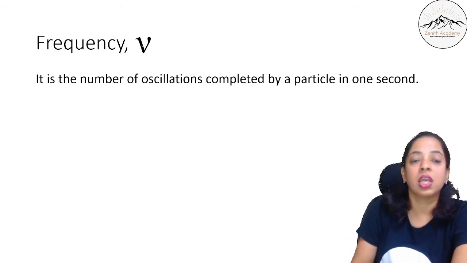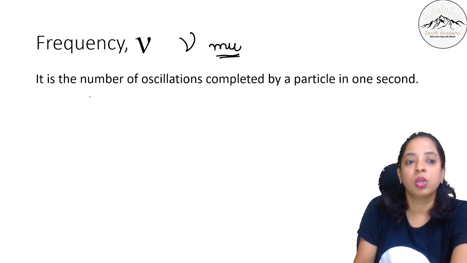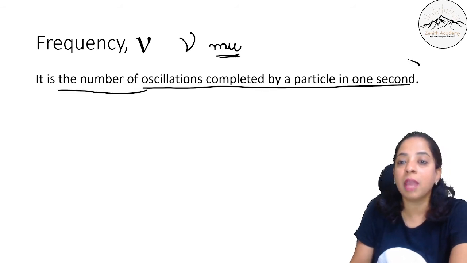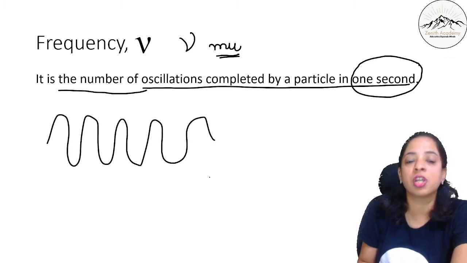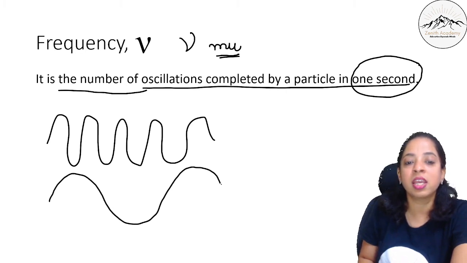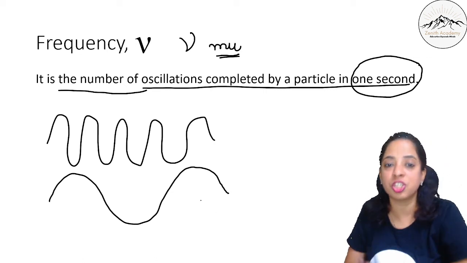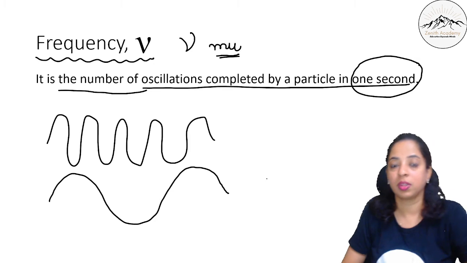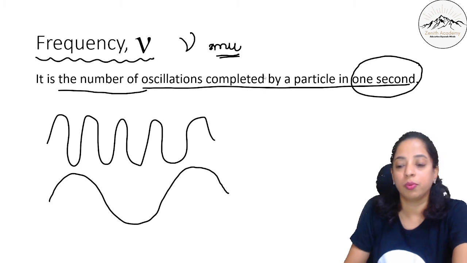Now what is frequency? This is not V, this is nu. It is the number of oscillations completed by the particle in 1 second. Here the time is fixed. In 1 second, how many oscillations are done? In this case, more oscillations will be done in 1 second. In this case, a smaller number of oscillations will be done in 1 second. How many oscillations are completed in 1 second is known as frequency, given by the symbol nu.